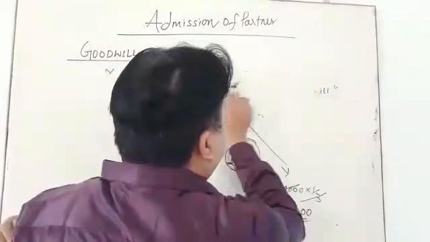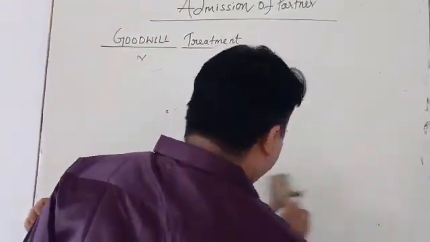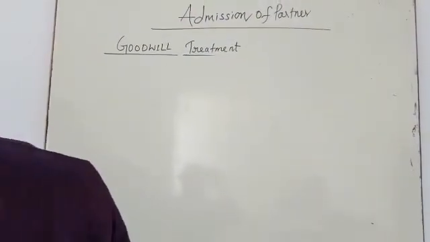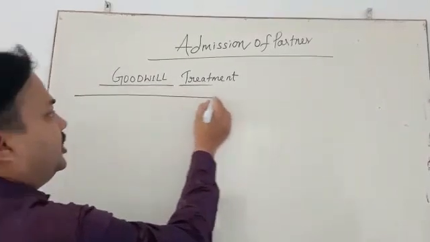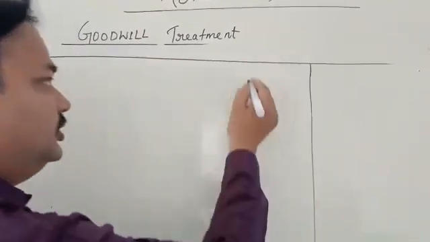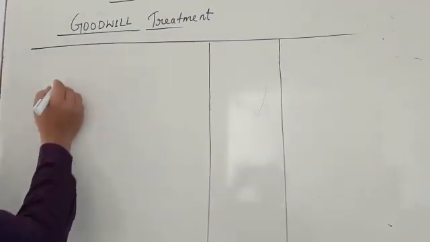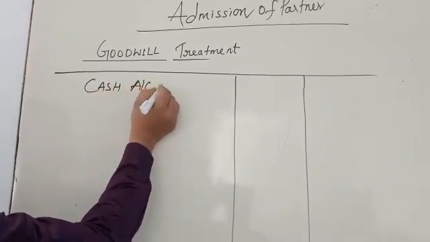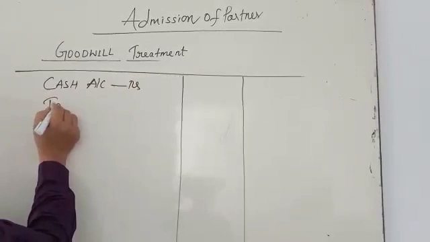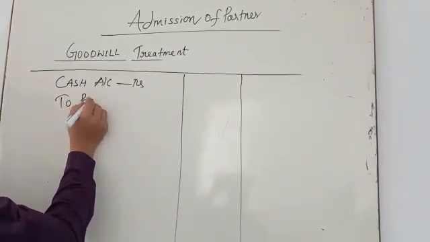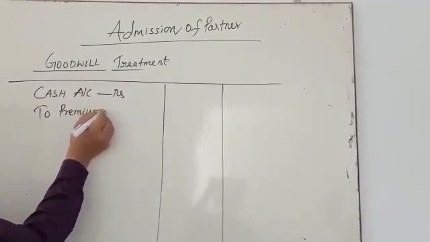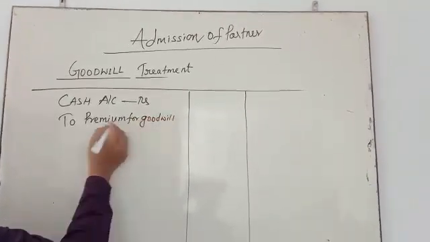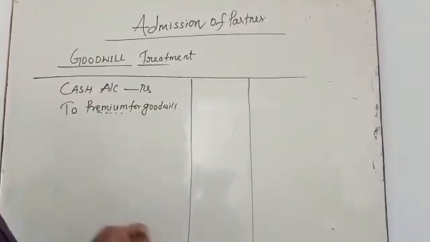And what is the accounting treatment? I am going to write here accounting treatment. Accounting treatment means you have a simple journal entry. When goodwill is brought in cash, you have to write cash account debit, premium for goodwill, because goodwill is brought in cash.